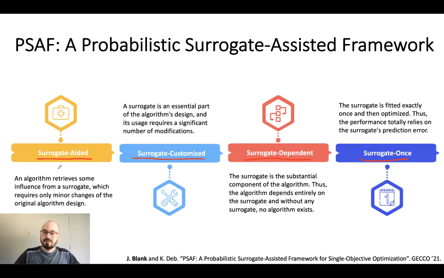Surrogate aided means we can simply take the surrogate part away and we still have the original algorithm. Of course, the transition from aided to customized is a bit fluent and a bit subjective. However, in this study, we are aiming at a surrogate-aided idea, which is a meta algorithm which can take an existing optimization algorithm and adds surrogate usage to it.